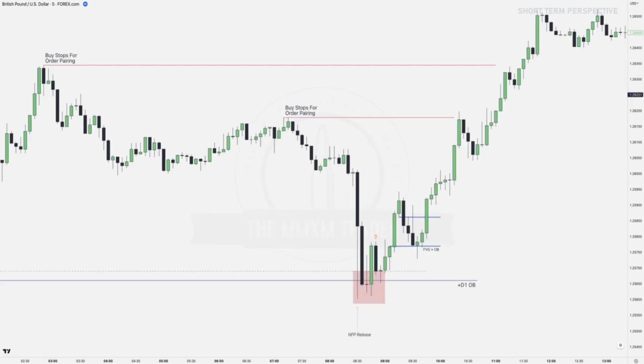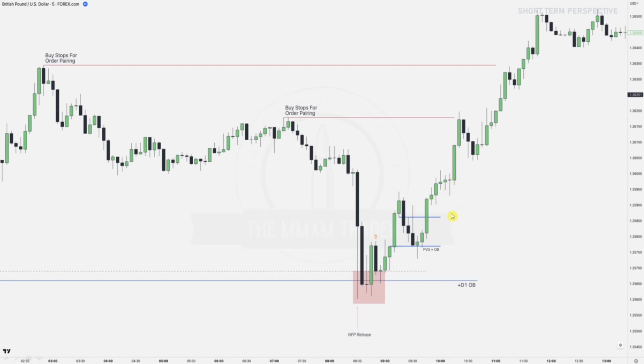Dropping into the 5-minute time frame, we see those buy stops for order pairing are present. We hit that discount array, the daily order block, after that NFP release, and remember we took all those significant sell stops. So over here we're starting to break structure upwards, and then from there on out you want to see all those discount arrays being respected again. So we have that fair value gap over here. The bodies of the candles are respecting this fair value gap, and you can actually see it pushes up further and further, leaving this mitigation block up here, and then price finds support over here on that mitigation block, continuing up higher.